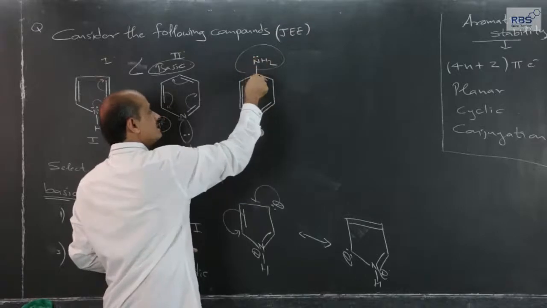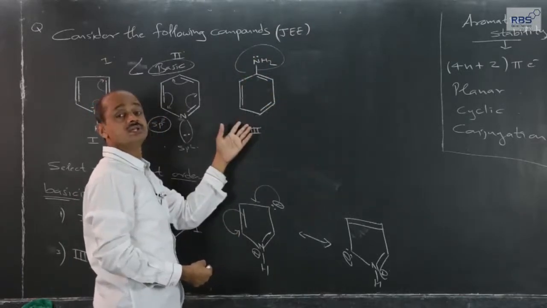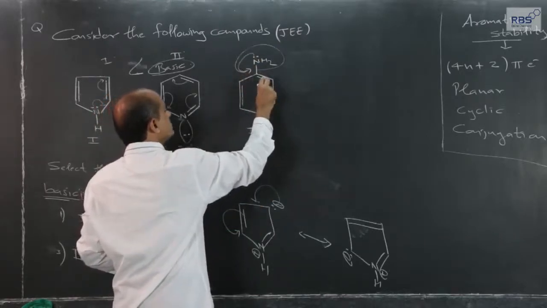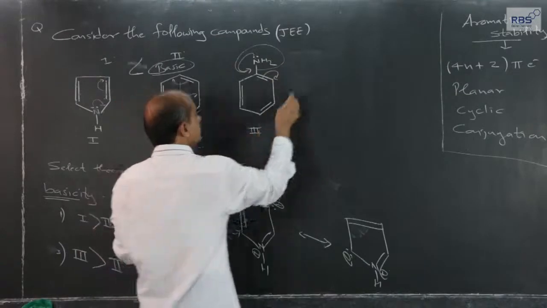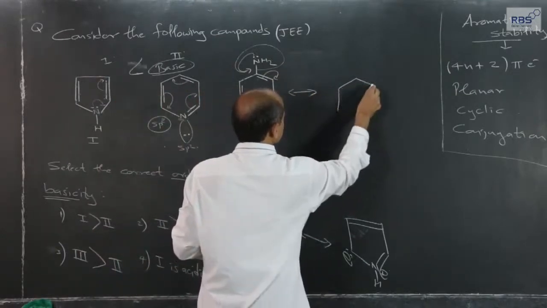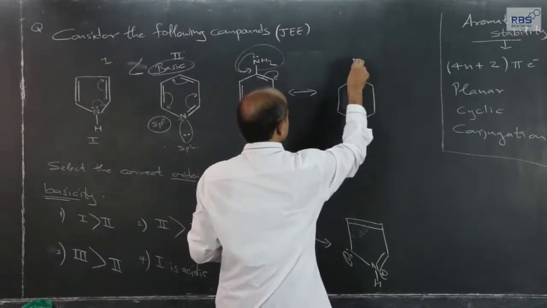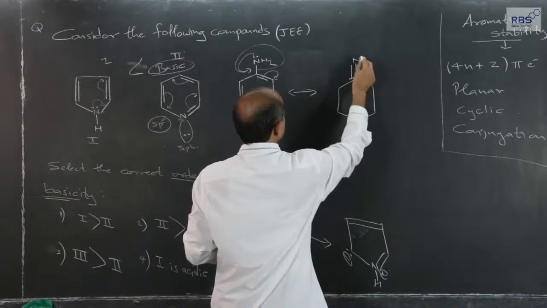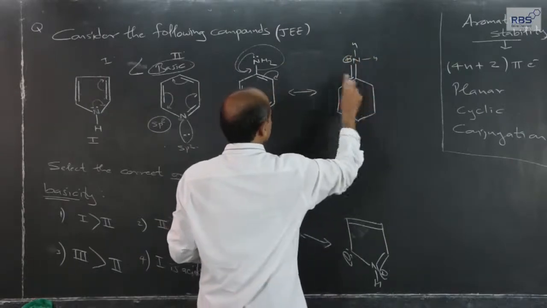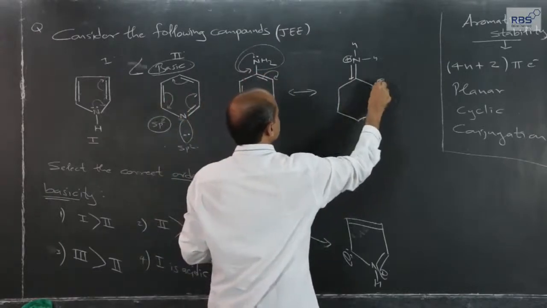So, the lone pair is in conjugation with various pi bonds in the aromatic ring, and therefore the lone pair can become a shared pair, and this shared pair becomes a lone pair, giving rise to resonance. Positive charge is developed, and therefore this pi will get shifted to this carbon atom.